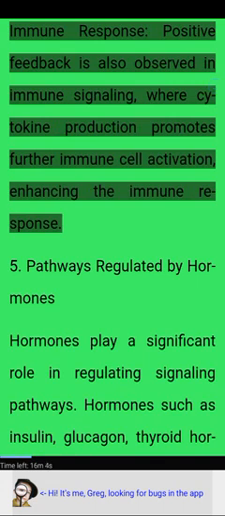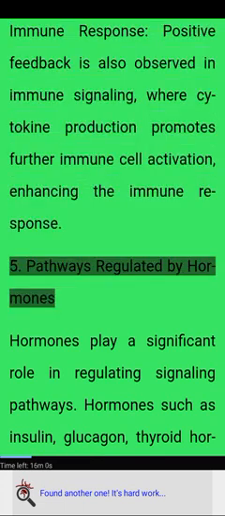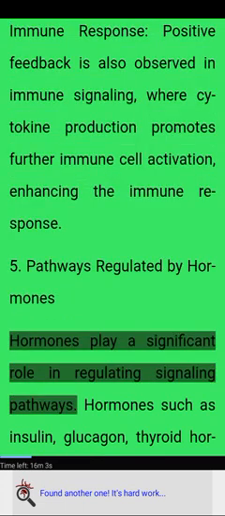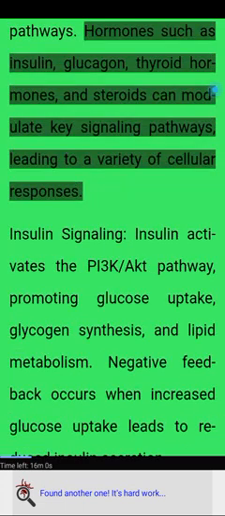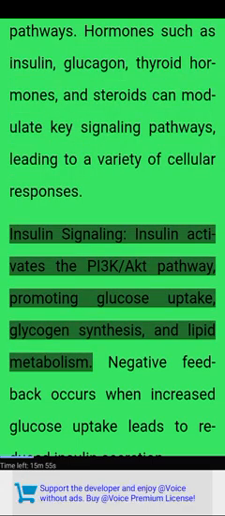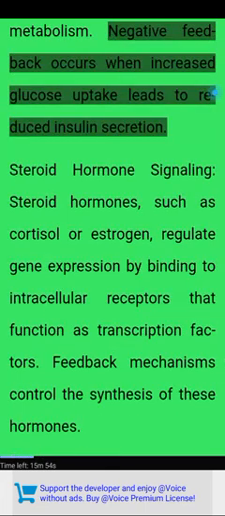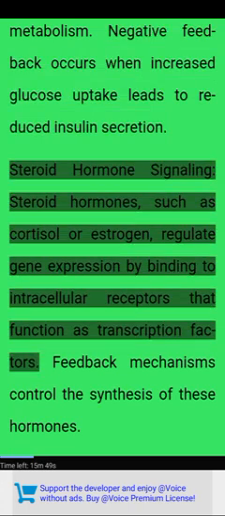Immune response. Positive feedback is also observed in immune signaling, where cytokine production promotes further immune cell activation, enhancing the immune response. 5. Pathways regulated by hormones. Hormones play a significant role in regulating signaling pathways. Hormones such as insulin, glucagon, thyroid hormones, and steroids can modulate key signaling pathways, leading to a variety of cellular responses. Insulin signaling. Insulin activates the PI3K AKT pathway, promoting glucose uptake, glycogen synthesis, and lipid metabolism. Negative feedback occurs when increased glucose uptake leads to reduced insulin secretion.